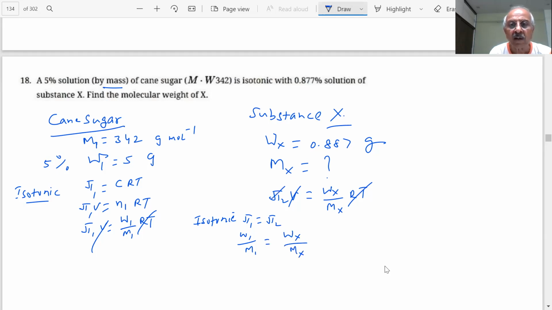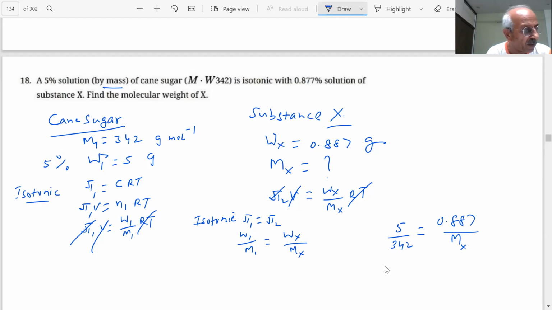This cancels out. Is that osmotic pressure is same? Then what is the answer? What answer are you getting? 5 by 342 is equal to 0.887 by Mx.